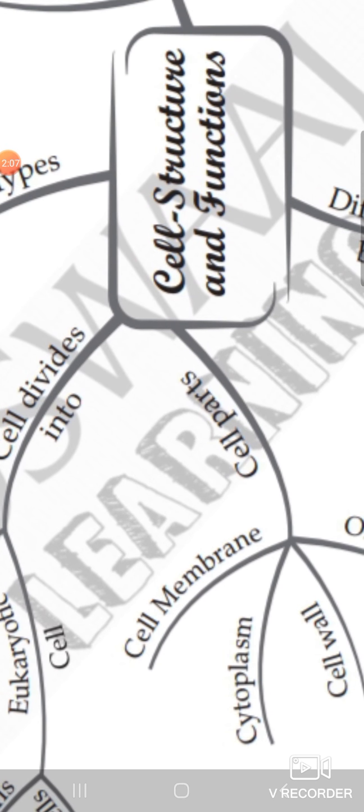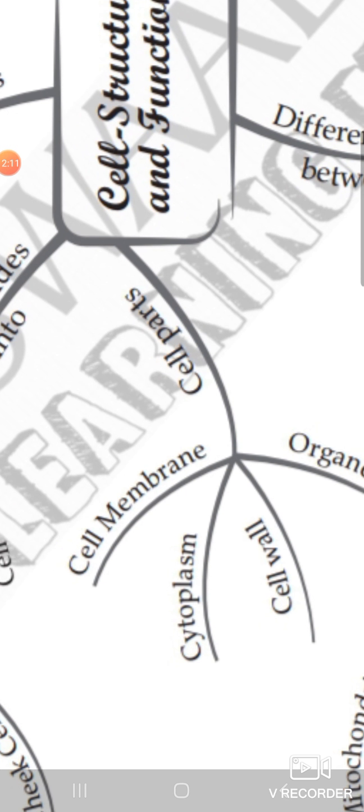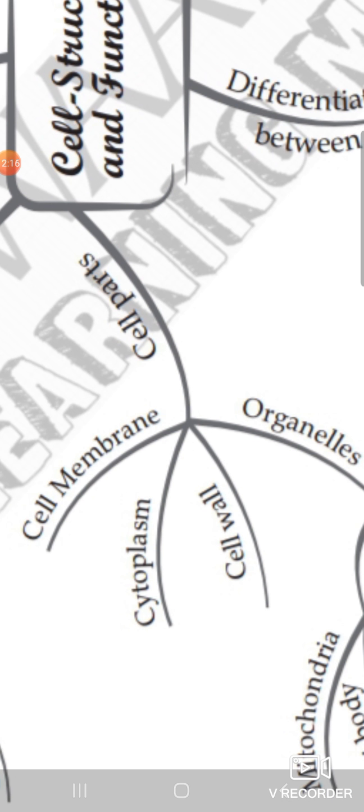Okay, moving to the next part of this chapter given in your textbook, that is cell parts, what is present inside the cell. Any cell has three particular parts present in it. The first is the cell membrane, also called the plasma membrane. The plasma membrane allows the movement of material from inside to outside or outside to inside of the cell.